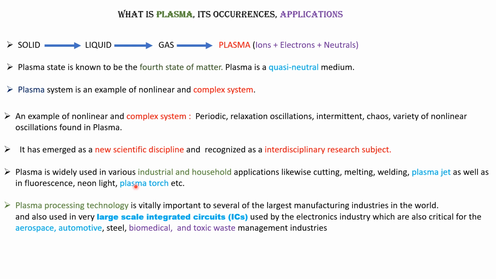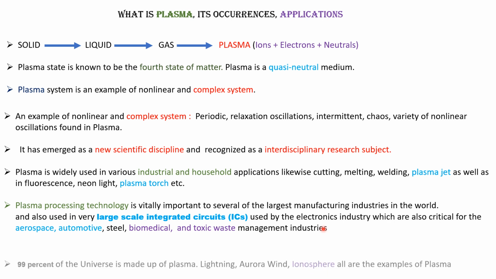Its plasma processing technology, surface physics. The electronics industry is using it globally, and it is very crucial for aerospace, automobile, biomedical, and toxic waste management studies. So you can see the application of plasma in solid state devices and ICs, which are very popular nowadays. So why is the study of plasma important? That's why we have to do a theoretical study of plasma.